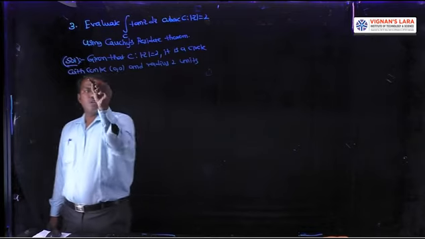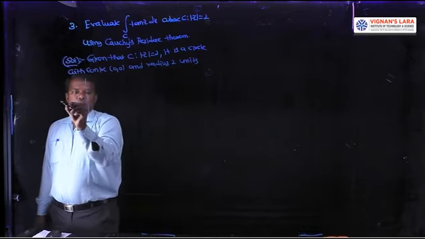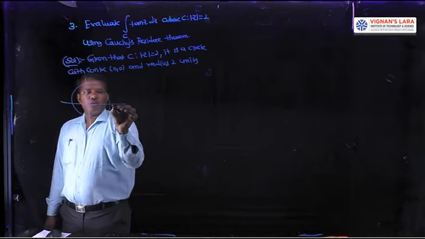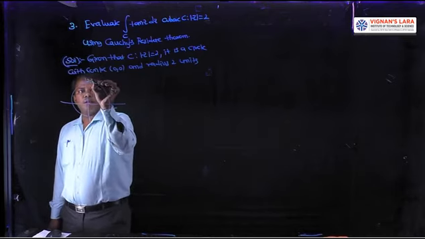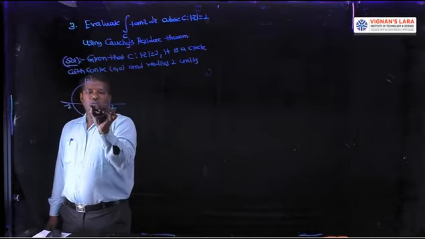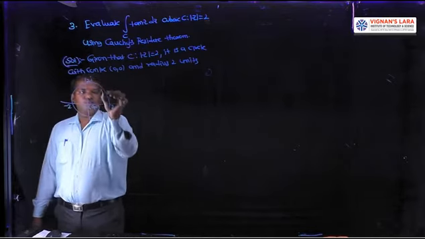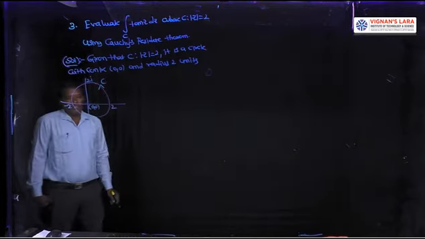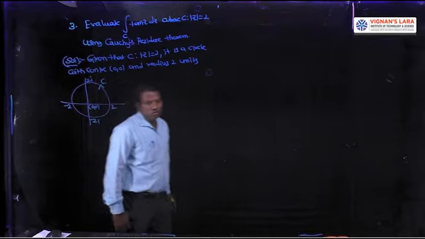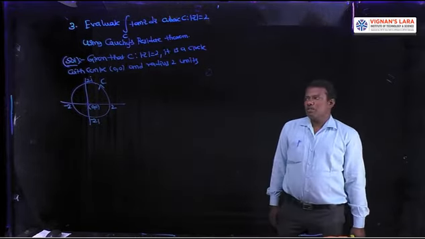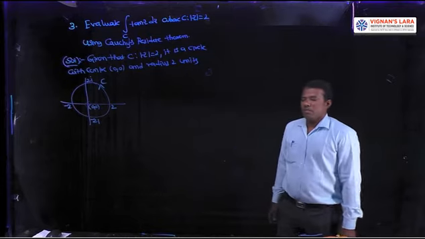So draw the rough sketch. This is the circle, 2 units, 2i, minus 2, minus 2i, center is 0, 0. This is the curve C. First define the curve C, mod z equal to 2. It is a circle with the center 0, 0, radius 2 units. Then draw the rough sketch of the curve C.